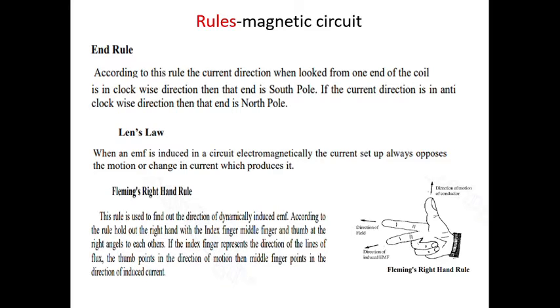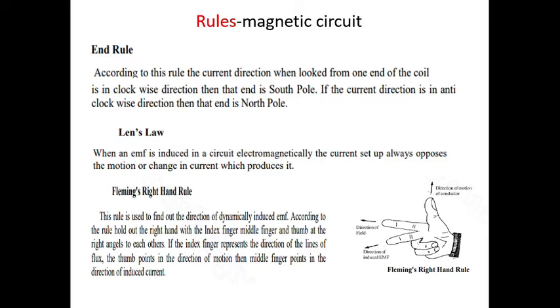Second rule is Lenz's law. When an EMF is induced in a circuit electromagnetically, the current set up always opposes the motion or change in current which produces it. Next is Fleming's right hand rule.